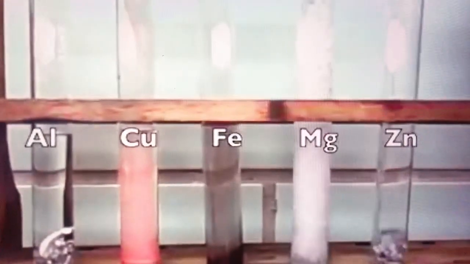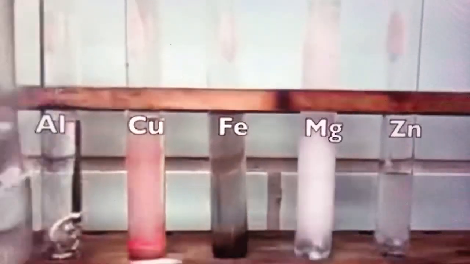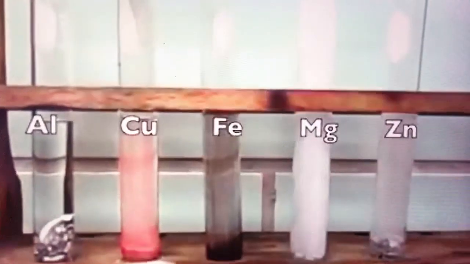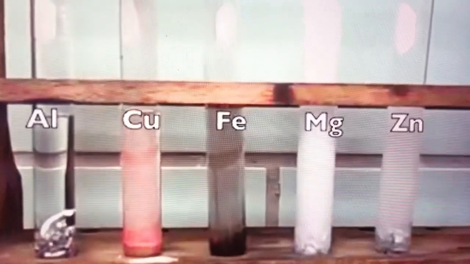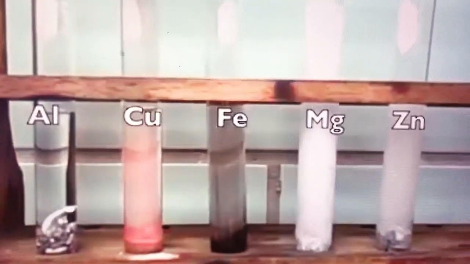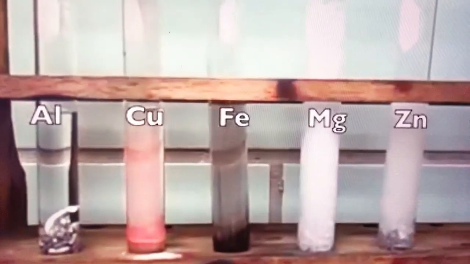So you can see how the reaction is taking place and in which test tube the reaction is more vigorous, right? As I have told you, on the spot they start reacting, and a lot of bubbles are forming. As we have already studied, when acid reacts with metal, it gives you salt plus hydrogen gas. Can you see this? The bubbles forming in zinc are good, in magnesium it's too much, iron very less, copper not reactive, and even aluminium is also not that reactive.